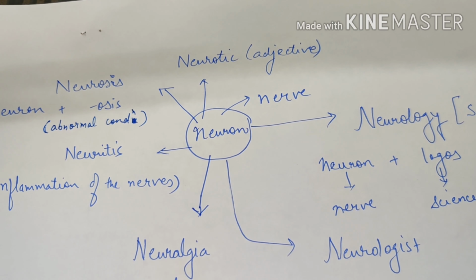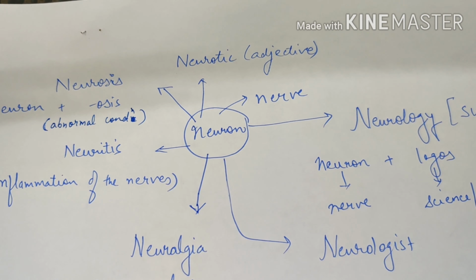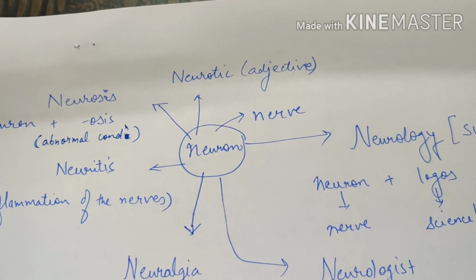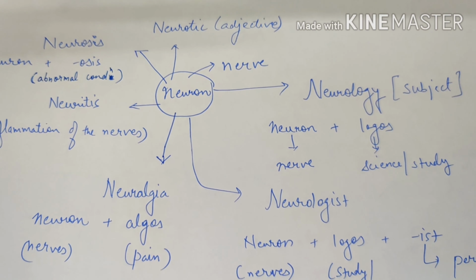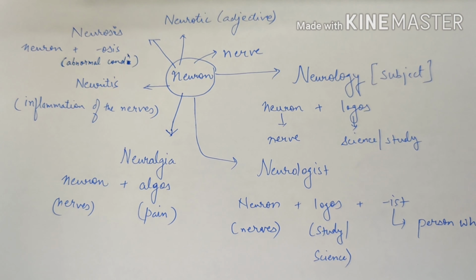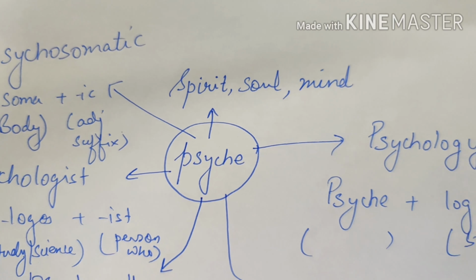Neurotic refers to the adjective form of neurosis. When I add neurosis plus ic, I refer to this word neurotic. Neurotic is an adjective. So these are the words we learnt out of neuron. Next word root is psyche. Psyche refers to spirit, soul or mind.